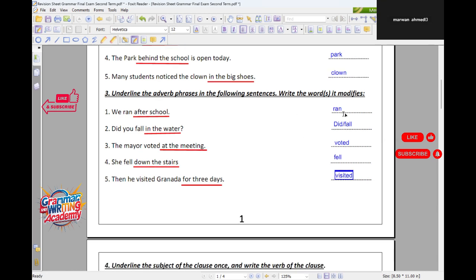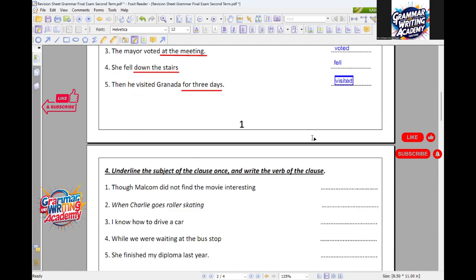Yes, Marwan. Can down be a verb? A verb? No, it can't. Here it can be a preposition or it can be an adverb only, Marwan.